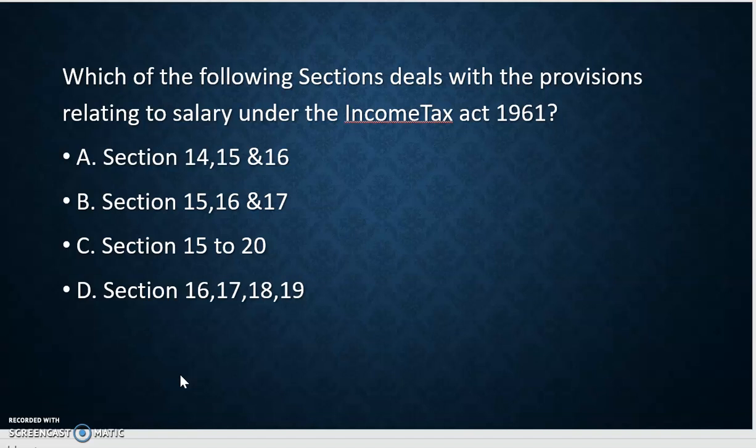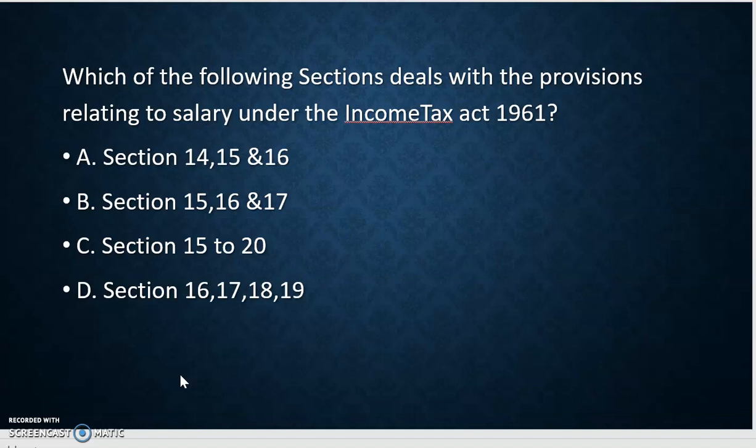Dear student, three sections are included in the salary part: section 15, section 16 and section 17 of the Income Tax Act. Section 15 is the section applicable for salary, or the meaning of salary.